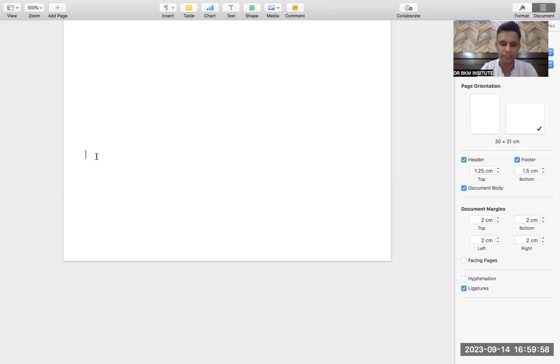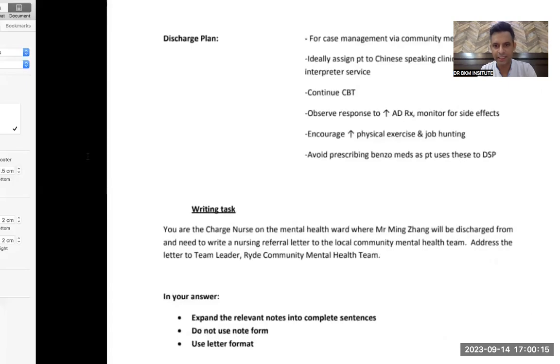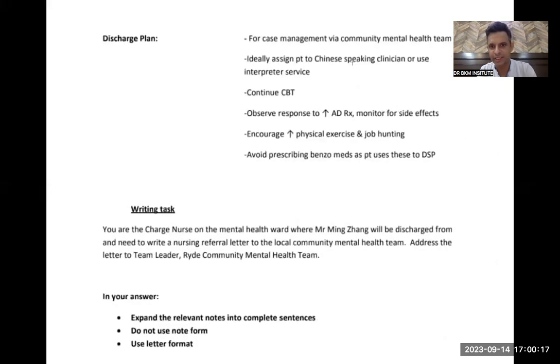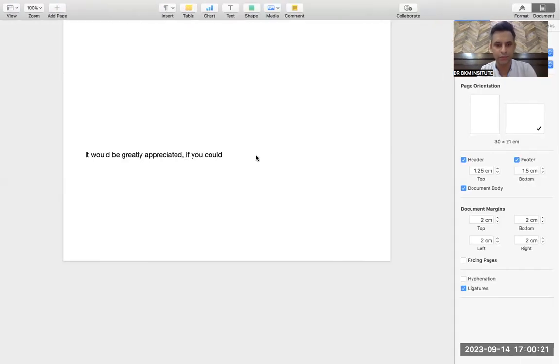So this is a kind of discharge plan letter where you are discharging the patient. The first line you write in the last paragraph, which is the most important paragraph in the discharge plan letter, we write: it would be greatly appreciated if you could, rest of the line same, assign the patient to a Chinese speaking clinician or use interpreter services. That is why OET writing is the most simple writing of the world.